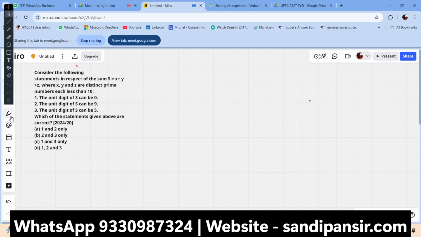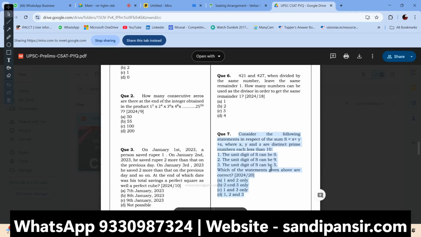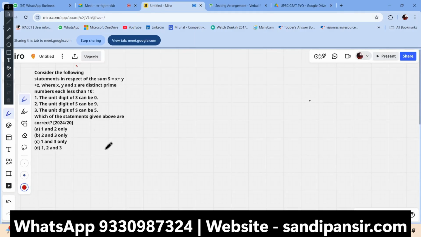I have copy pasted it. It is 2024. The question came in the 2024 UPSC CSAT. Because it's a very current question, we have to understand. See, in the CSAT paper as well as in the EPFO paper, we'll be doing some EPFO questions too if time prevails. You can see the level of question is quite different there, because UPSC has a tendency to ask a different type of question, a different level of question. Got it? Now, what are you going to do?